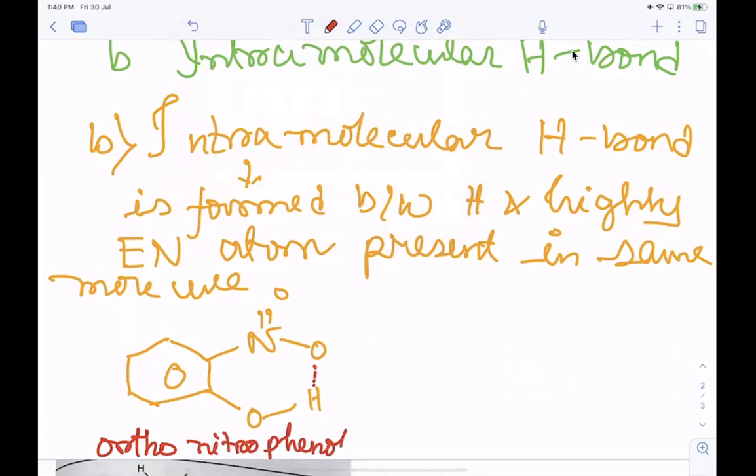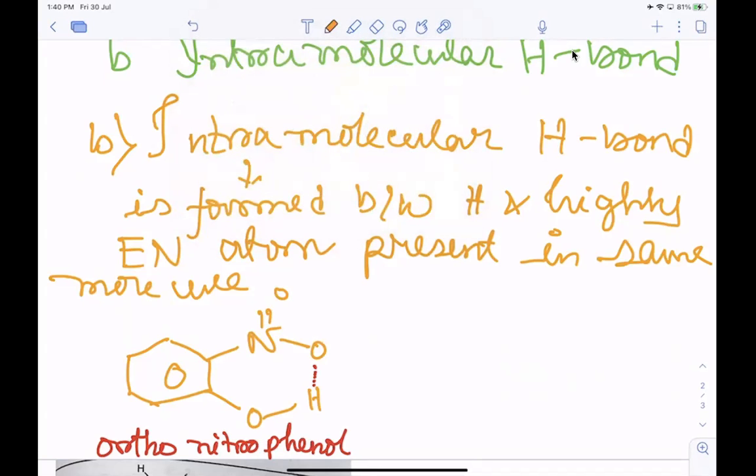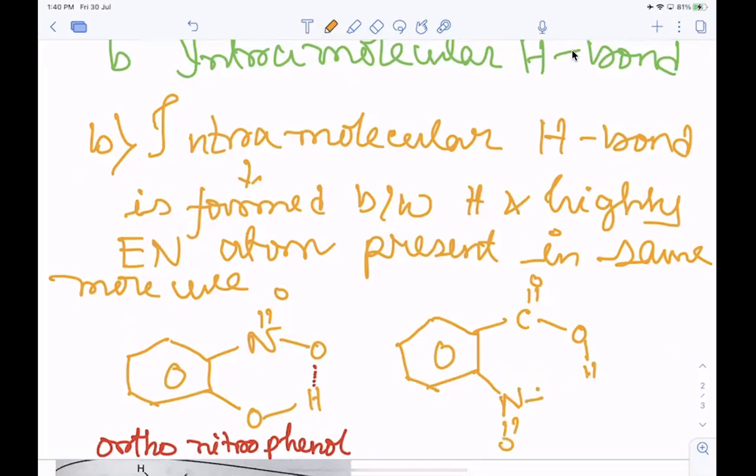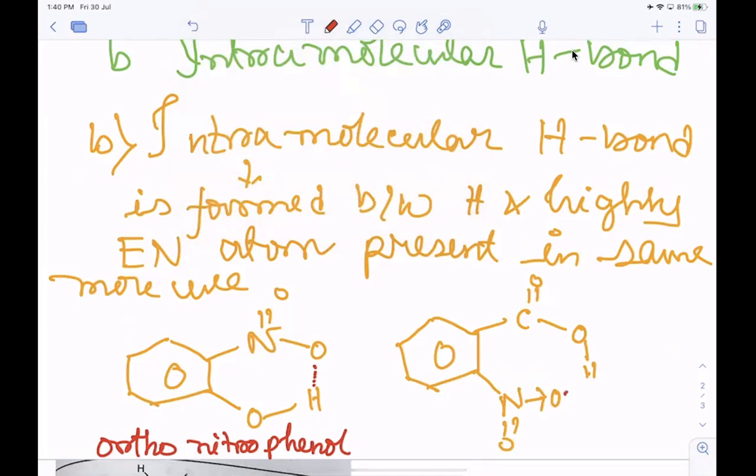Now let's take one more example. Here also hydrogen bond will take place between this oxygen and hydrogen.